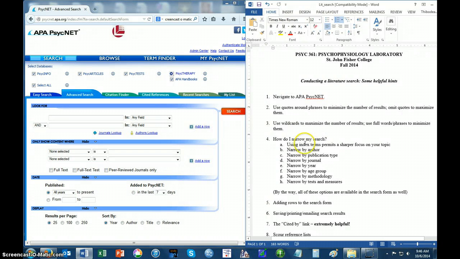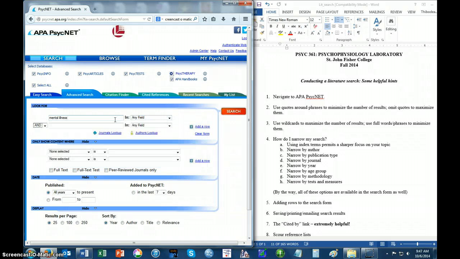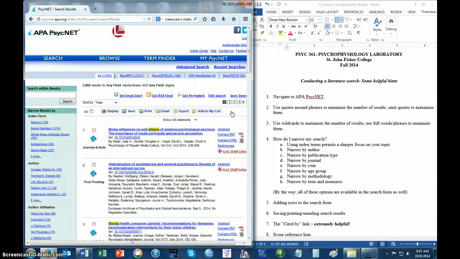Let's go to how do I narrow my search? And this is going to be a desirable thing to do, of course, because we've already said that that search before, mental illness and stigma, yielded around 3,000 or so results. You probably have little interest in searching all 3,000 to figure out what's most relevant to you. So there are ways to narrow your search.